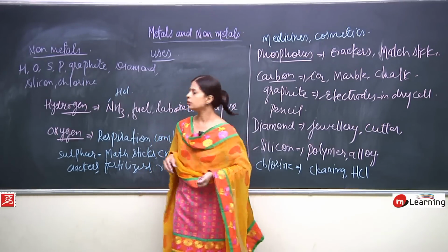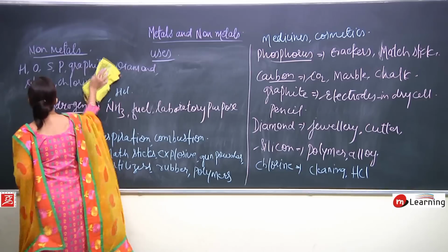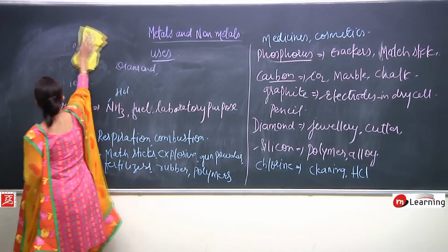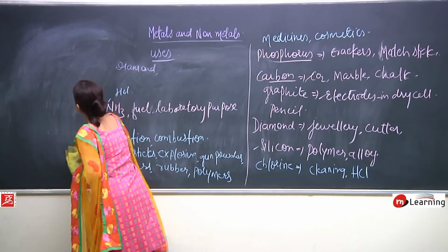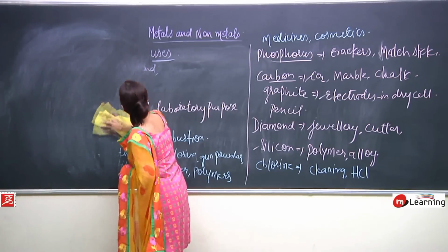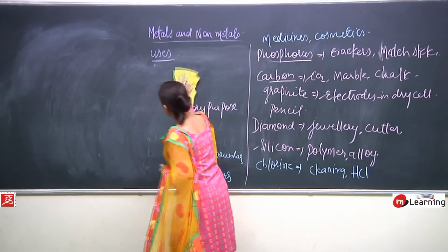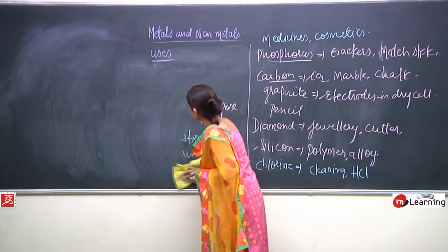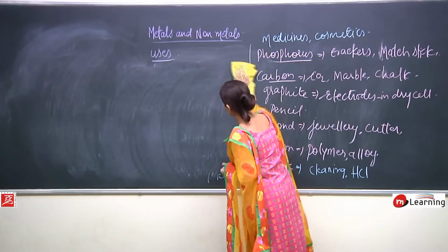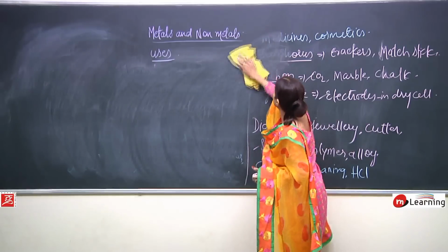Okay. Now, we are going to talk about the uses of the metals. Actually, when we talk about our body, both metals and non-metals are present in our body, and these are equally important for us. Like we talk about carbohydrates, fats, proteins.